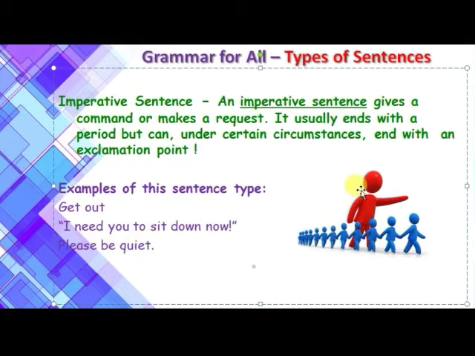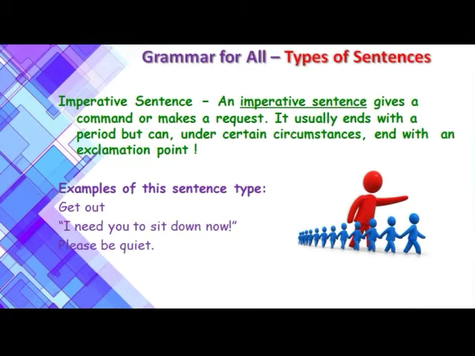Please be quiet, or please follow me, or move towards this direction, which have some kind of command in them. So these types of sentences which make a request are known as imperative sentences. Imperative sentences end with a full stop or an exclamation mark. So let us see the next one.